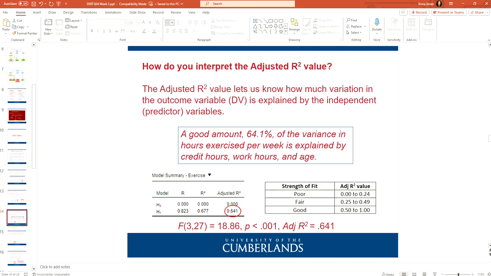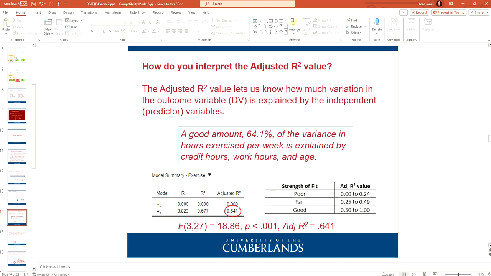That means more than 50%, so we're getting almost 2/3 of the variance in hours exercised explained by how many credit hours someone takes, how many hours they work, and their age. That good amount comes from the strength of fit. If it was fair or poor, you would just substitute out good for poor or fair. But this is exactly how you would write that out.